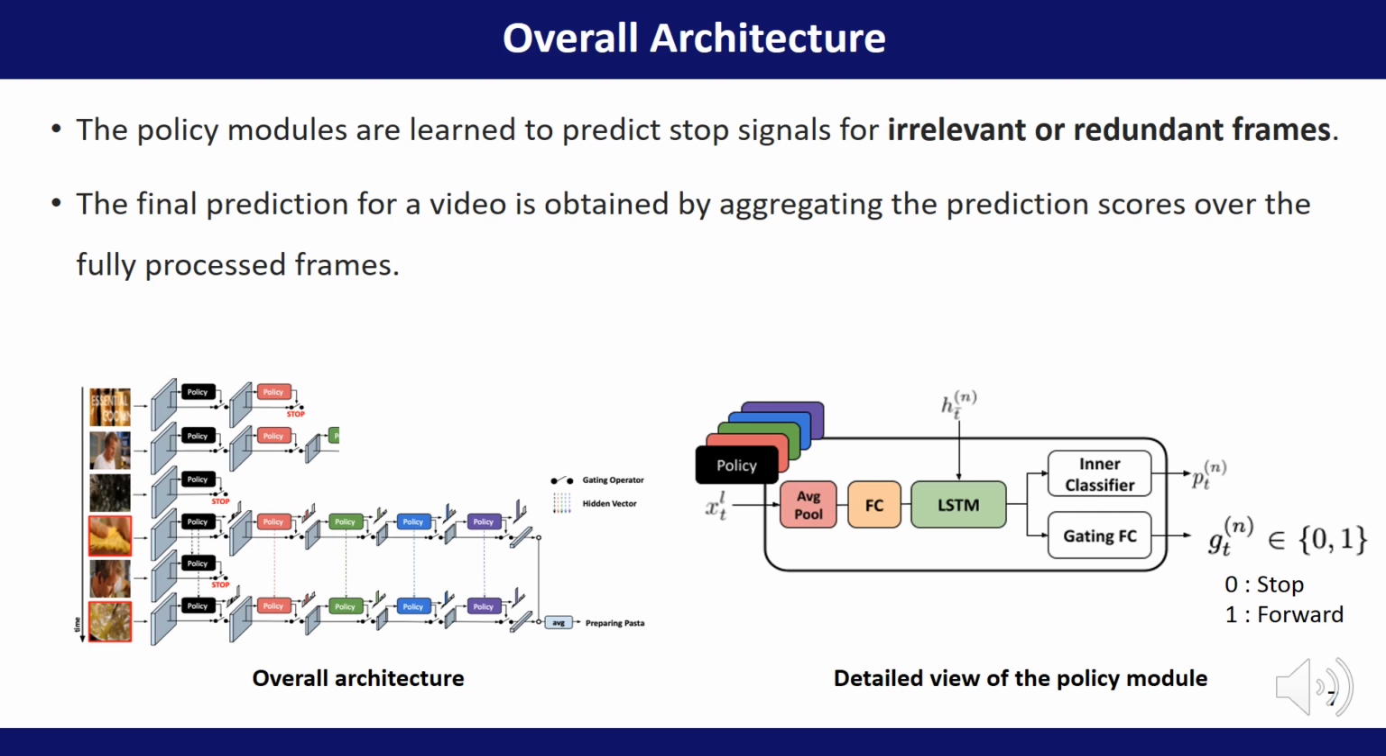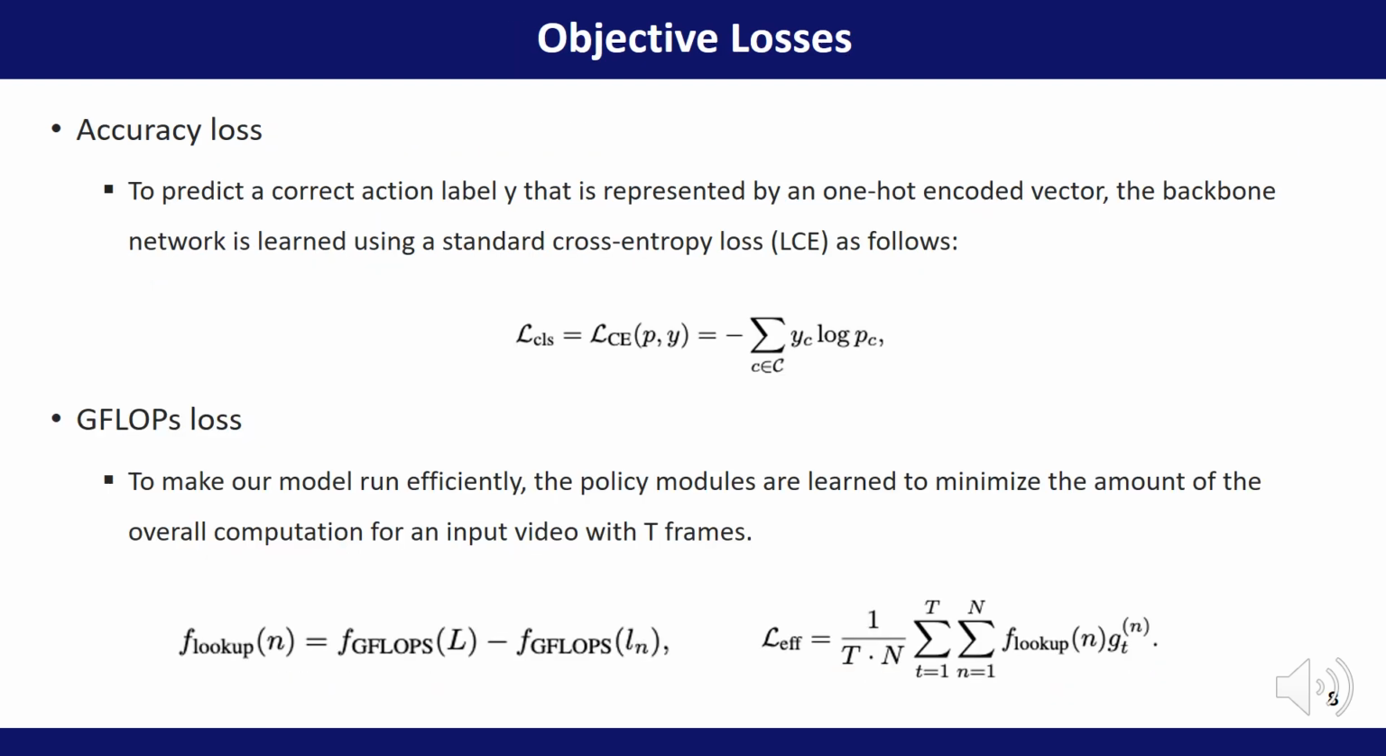There is an LSTM that can utilize the temporal information, and a gating FC that selects whether to stop or forward. If the result is 0, it stops, and 1 means forward. The prediction results from the frames processed to the end are collected and used for the final prediction.